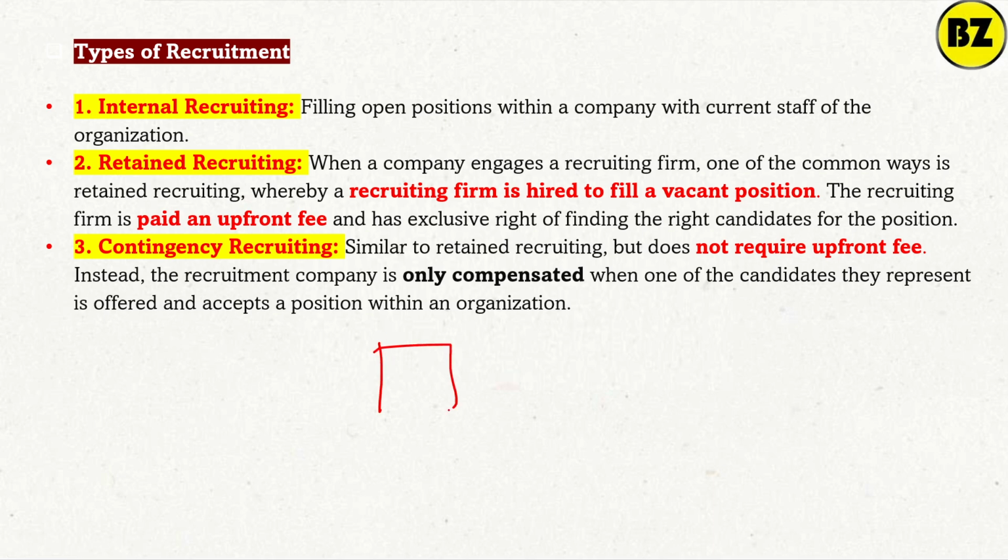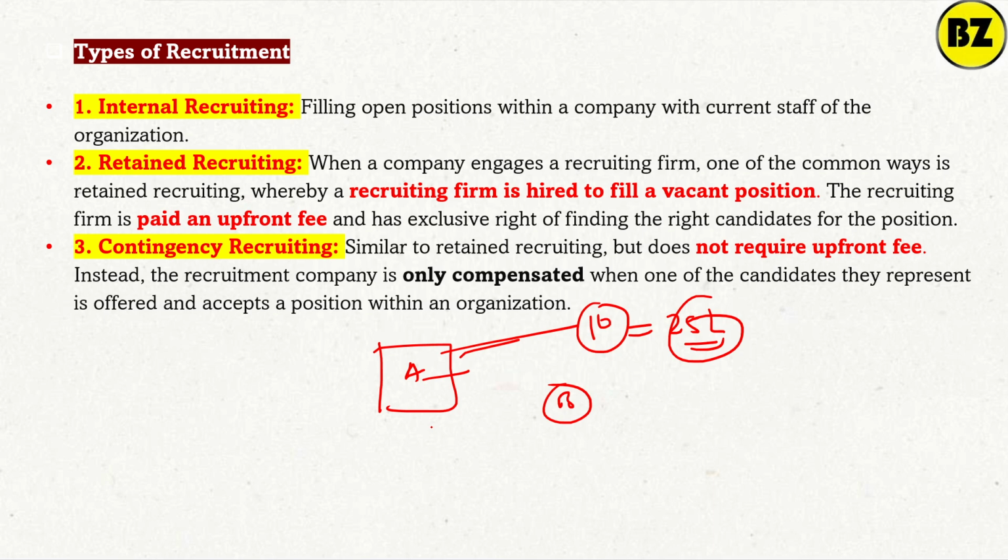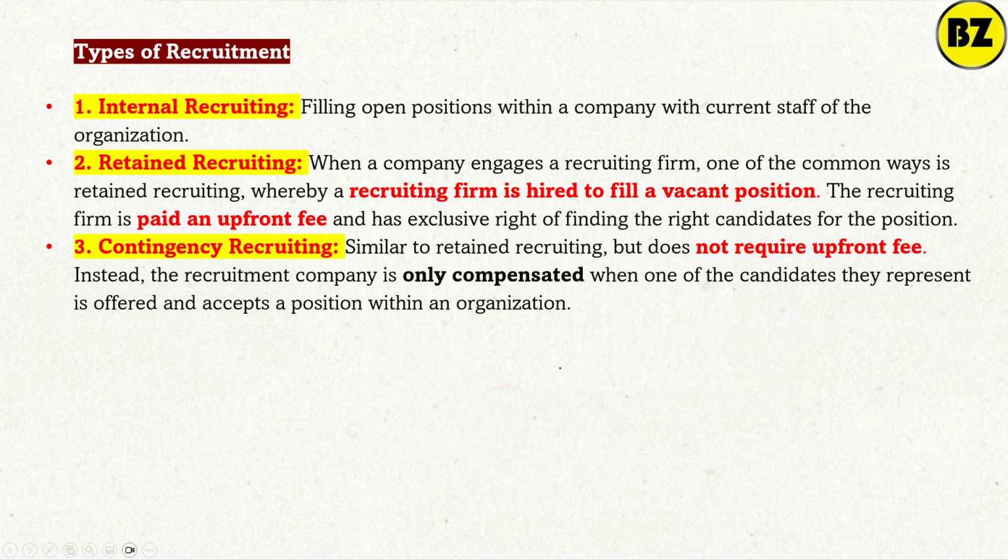For example, there is an agency, right? The bank says to the agency, you supply us 10 candidates, and for that we will give you 25 lakh rupees per year, right? So the agency has a responsibility to provide the 10 candidates to the bank, irrespective of anything. The bank will not intervene here, right? So the recruiting firm is hired to fill up the vacancy, and they will get the fee upfront, in advance. Simple.